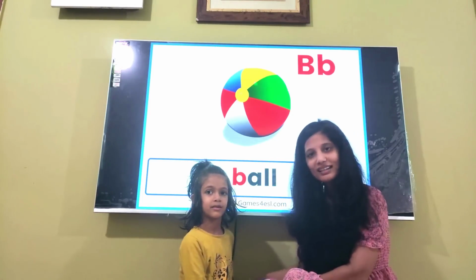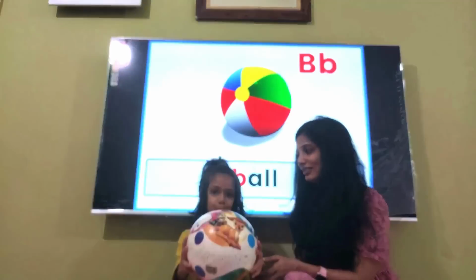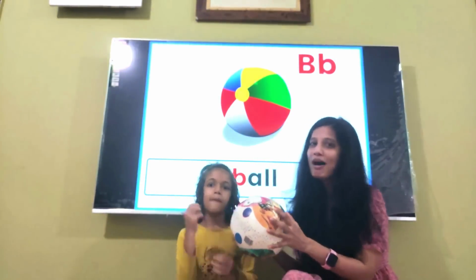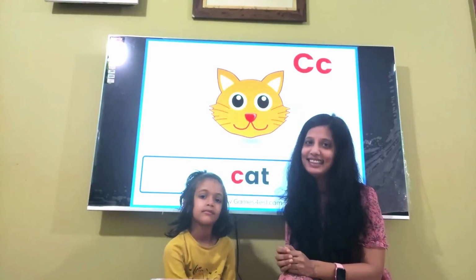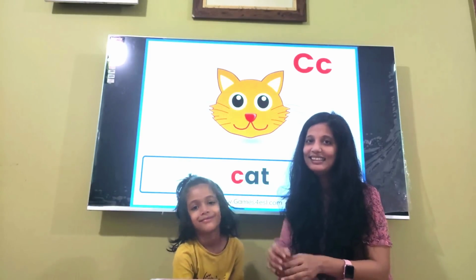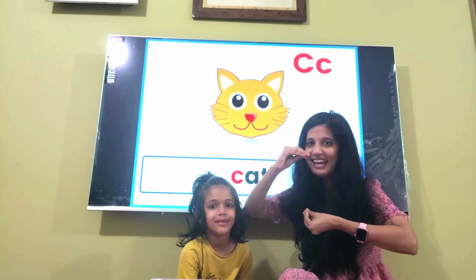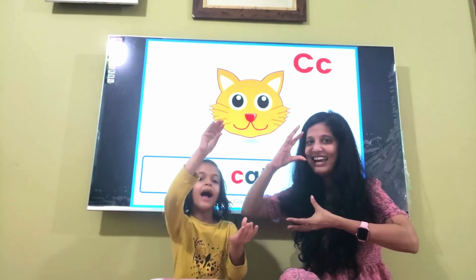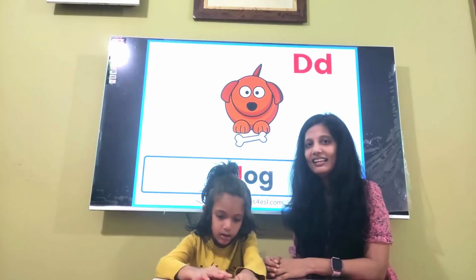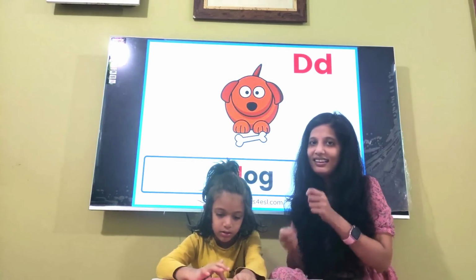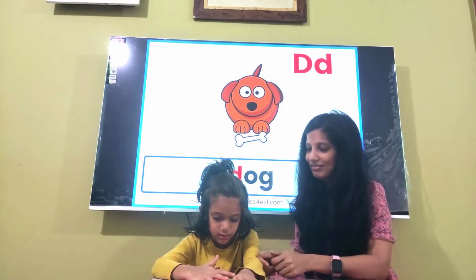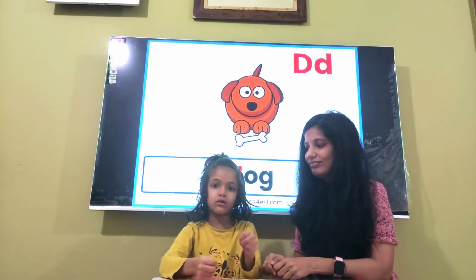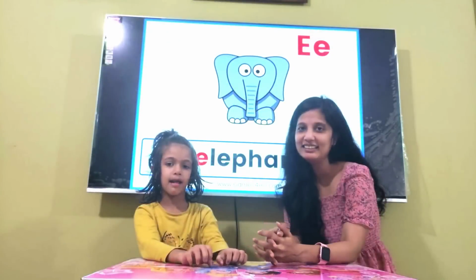The phonic sound of letter B is ball. Ball. Next letter is C. The phonic sound of letter C is cat. Next is letter D. The phonic sound of letter D is drum. Drum. Dog. And the next letter is E.